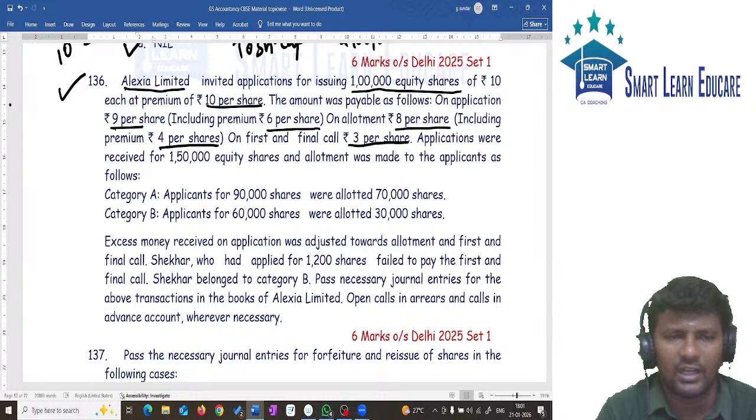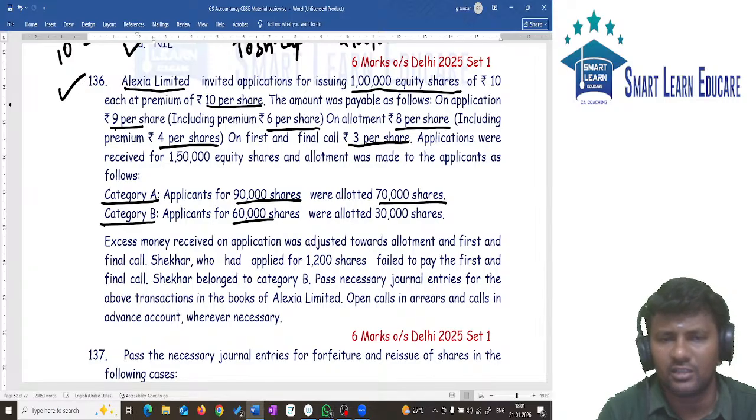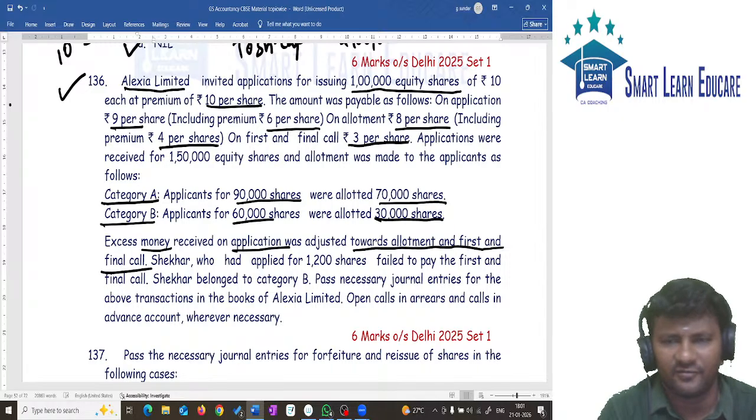Applications were received for 1,50,000 equity shares and allotment was made as follows. Category A, 90,000 shares, of which 70,000 shares are allotted. Category B, 60,000 shares, of which 30,000 shares are allotted. Excess money on application was adjusted towards allotment and first and final call. First it is adjusted with allotment and then with first and final call. Y, who had applied for 1,200 shares, failed to pay the first and final call. Y belongs to category B.